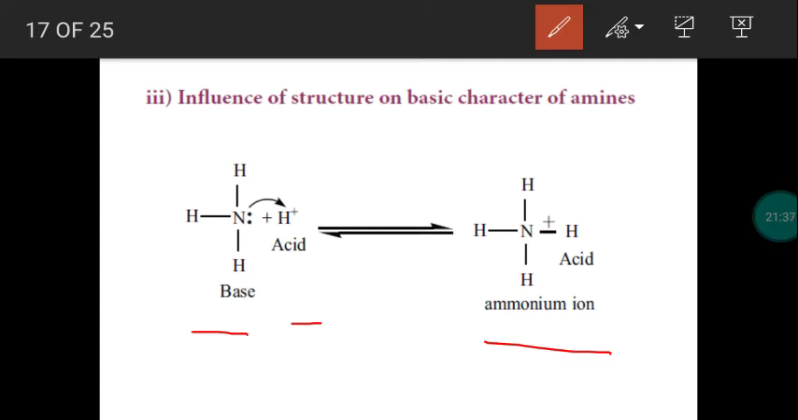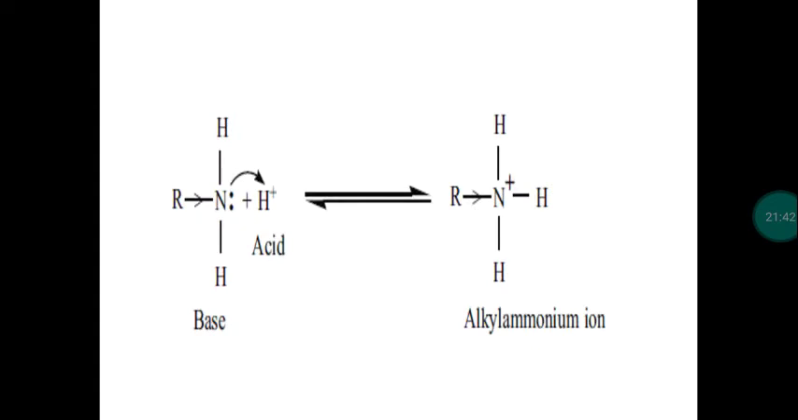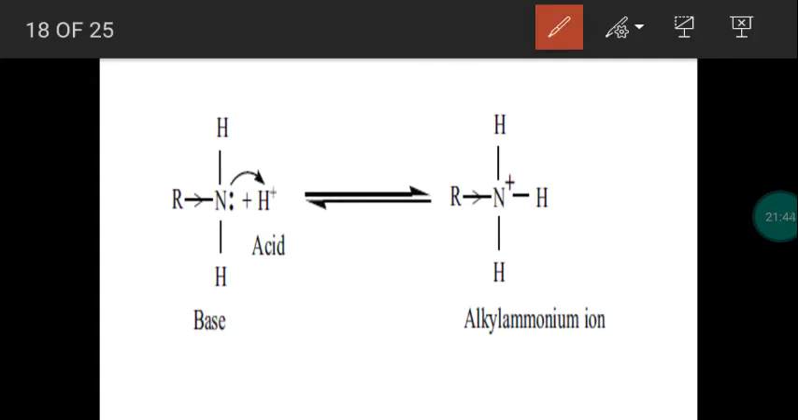The same process is applicable for amine. Amine is a derivative of ammonia. When a primary amine is added to an acid, it donates a pair of electrons to H plus and forms alkyl ammonium ion. This is the ion obtained from primary amine, R NH2. From primary amine we have obtained this cation. In the same manner we can get it from secondary amine as well as tertiary amine.